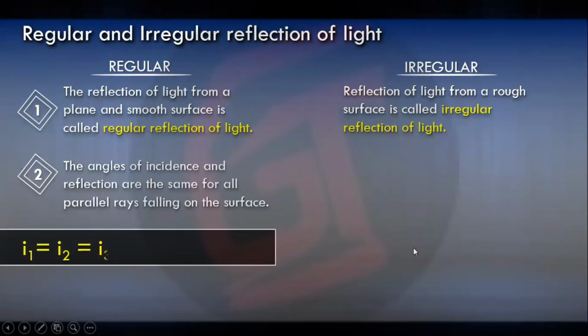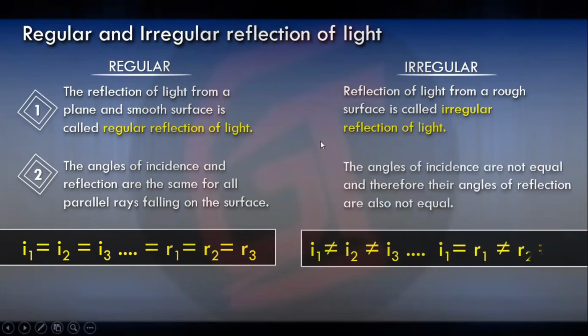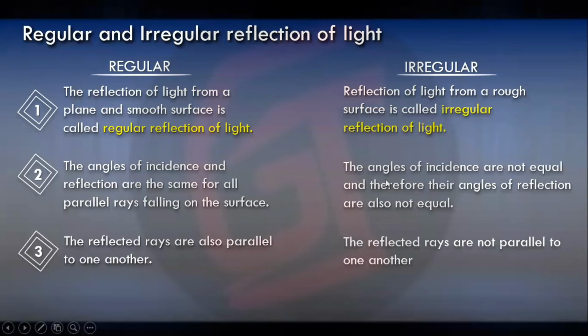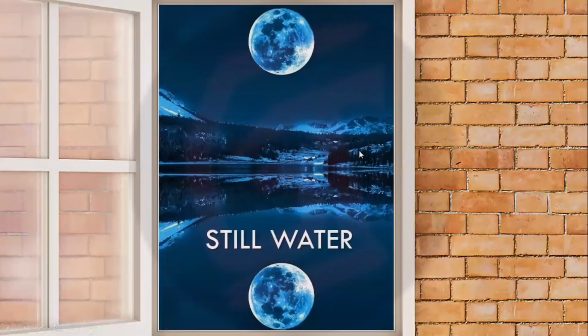Regular and irregular reflection. Reflection of light from a plane and smooth surface is called regular reflection, and from a rough surface is called irregular reflection. The angle of incidence and angle of reflection are the same in regular reflection, but in irregular reflection, both the angles are different. Reflected rays are also parallel to one another in regular reflection, but in irregular reflection the reflected rays are not parallel.